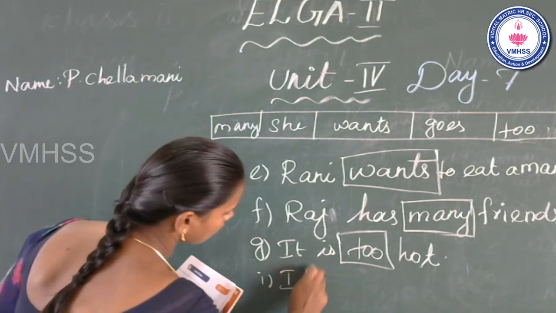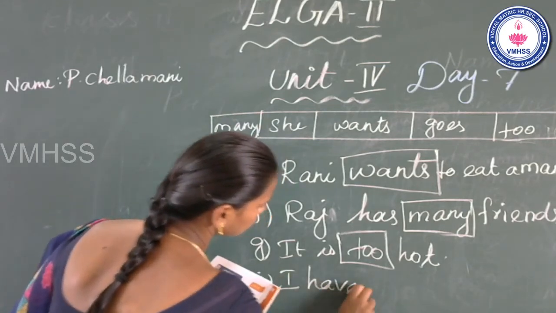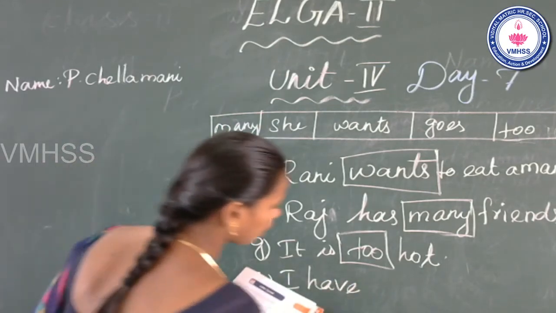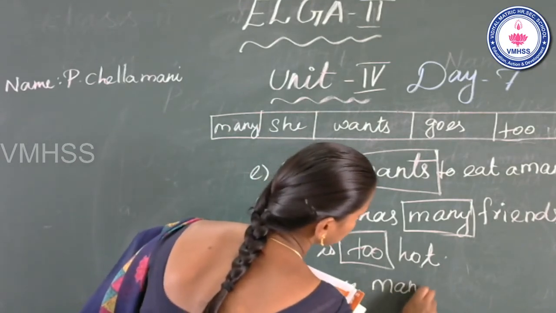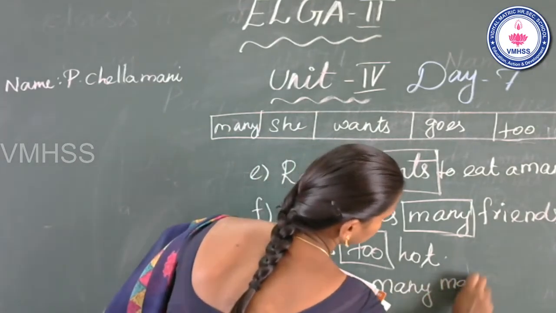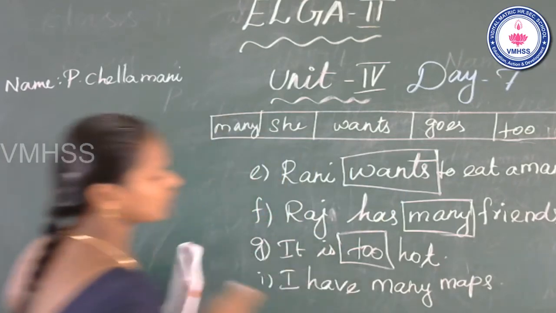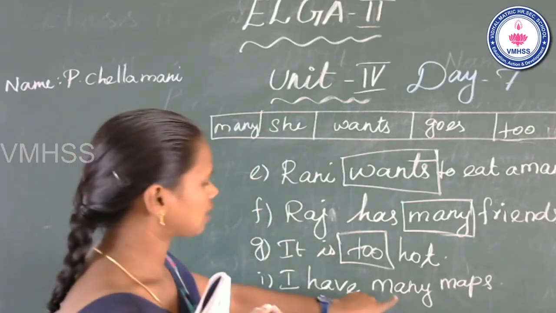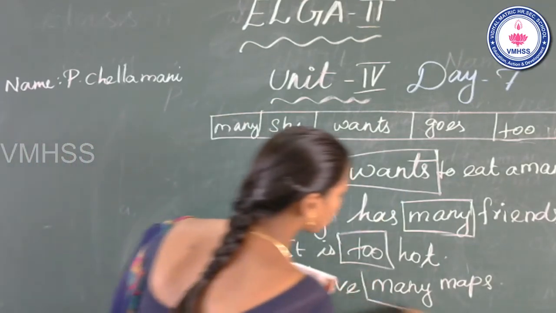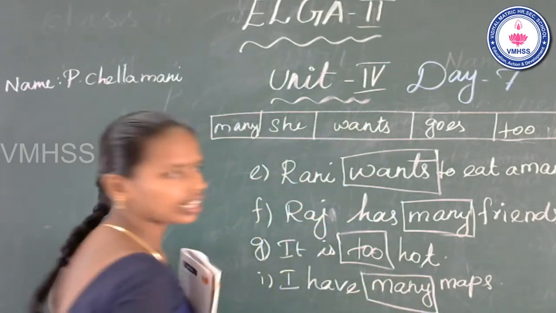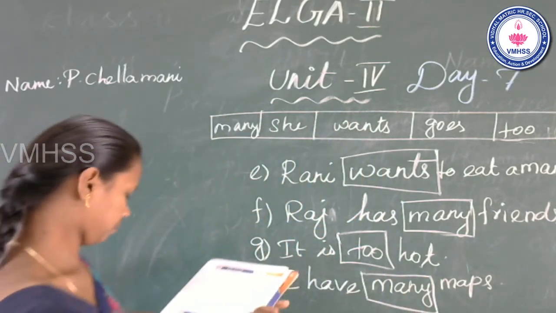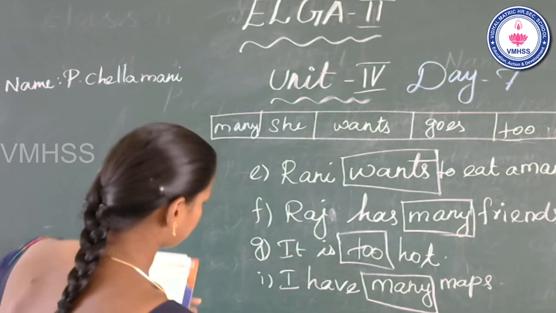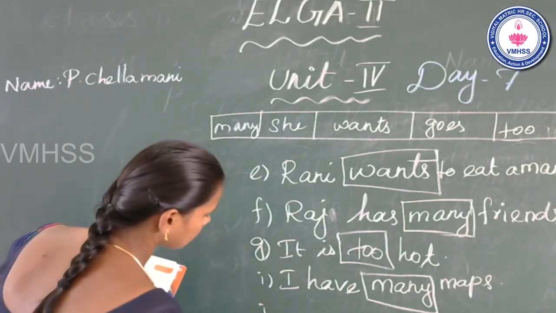I have many maps. Do you see any word? Yes, many. Many, which color? Red. You can color it red. Next, J1.